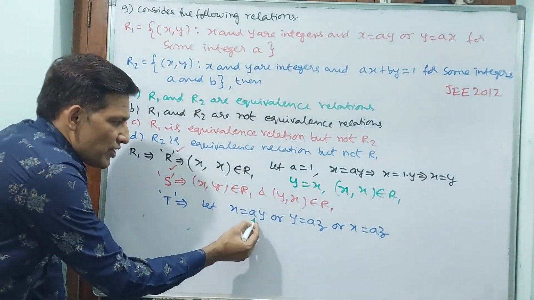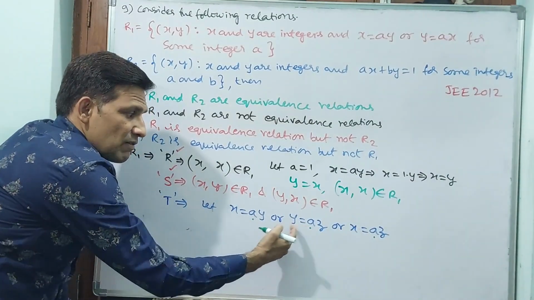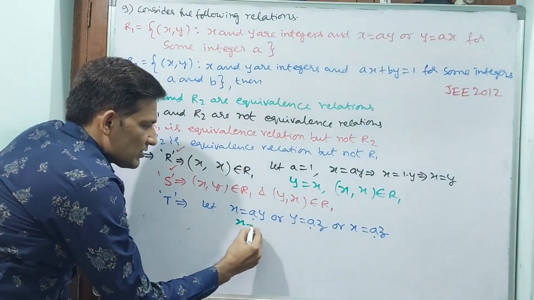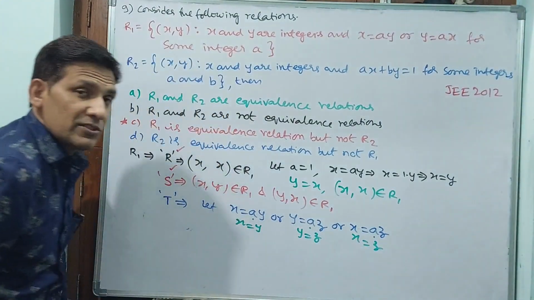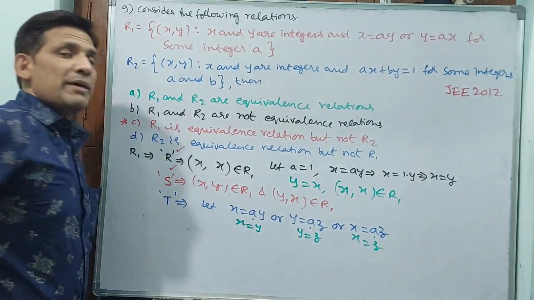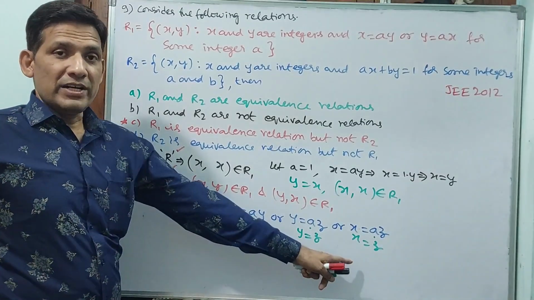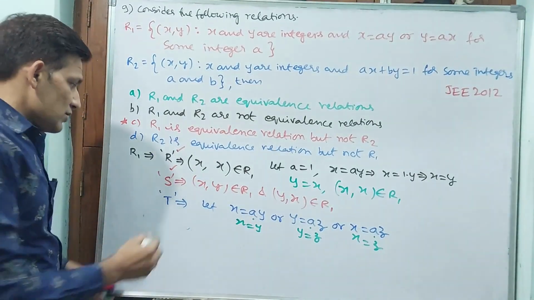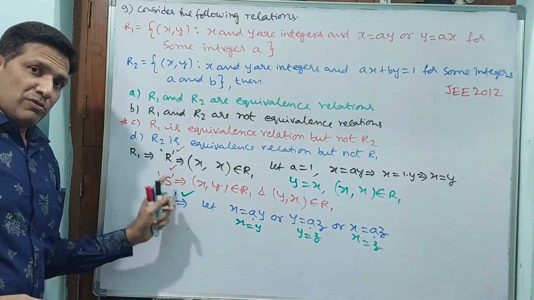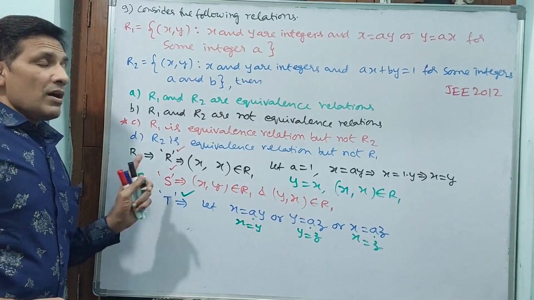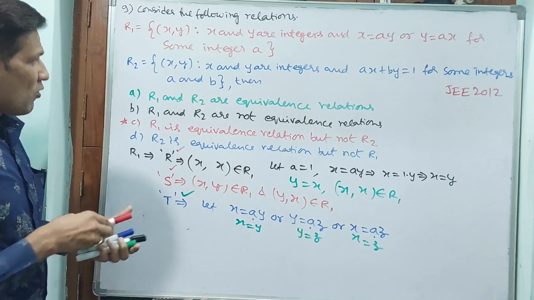Definitely. Why? Because here a is constant, and in place of y we have written z. Because a is 1, y is equal to z. x is equal to y will come, y is equal to z will come, so x is equal to z. If these two are happening, then this is also going to happen, because in place of y we have put z. That's all: x is equal to z. What we can say is this is also transitive. That means the first relation R1 is reflexive, symmetric, transitive. That is why R1 is an equivalence relation.